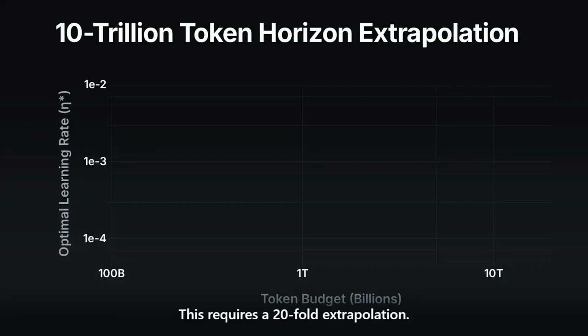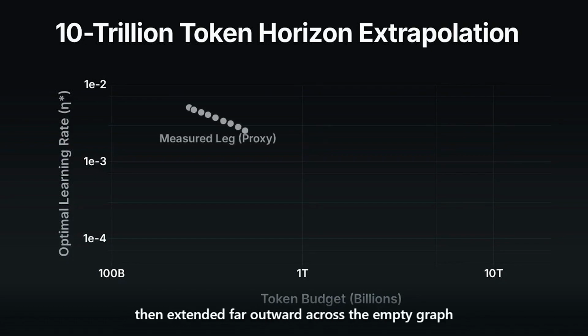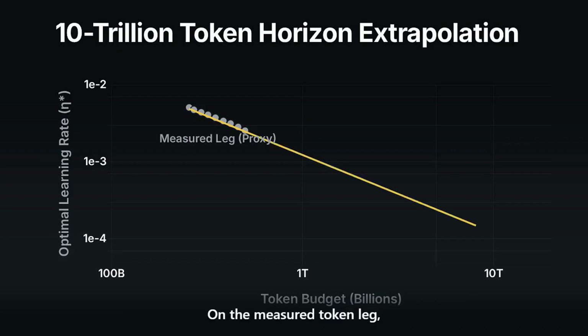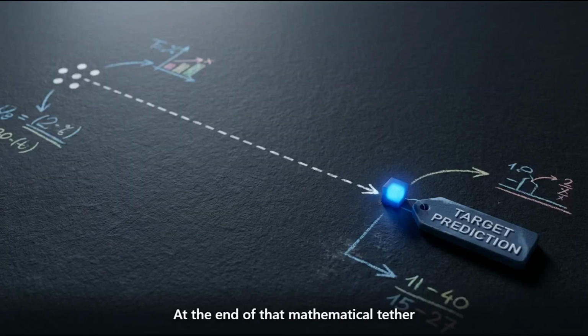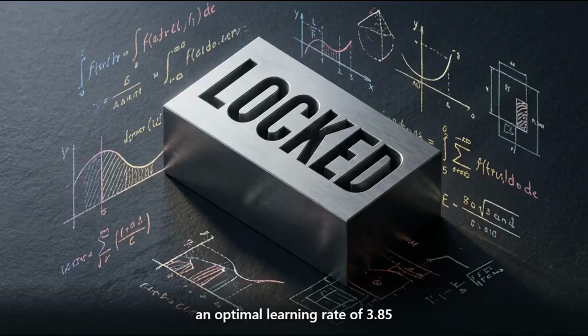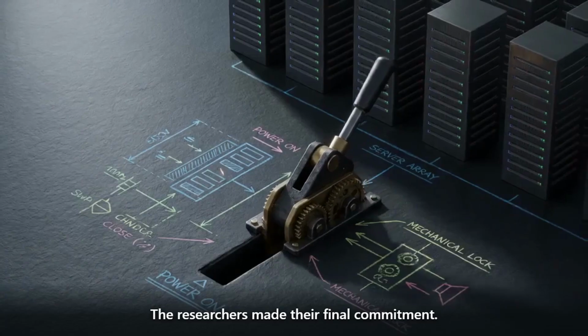This requires a 20-fold extrapolation. The line is drawn through a tiny cluster of proxy observations, then extended far outward across the empty graph to a 10 trillion token horizon. On the measured token leg, this extrapolation fit reaches an R-squared of 0.95. At the end of that mathematical tether lies a single precise prediction, an optimal learning rate of 3.85 times 10 to the negative 4. The researchers made their final commitment.